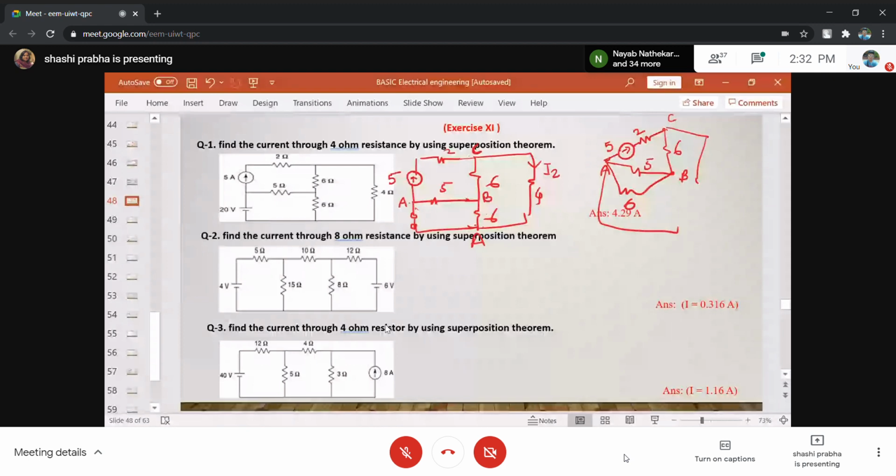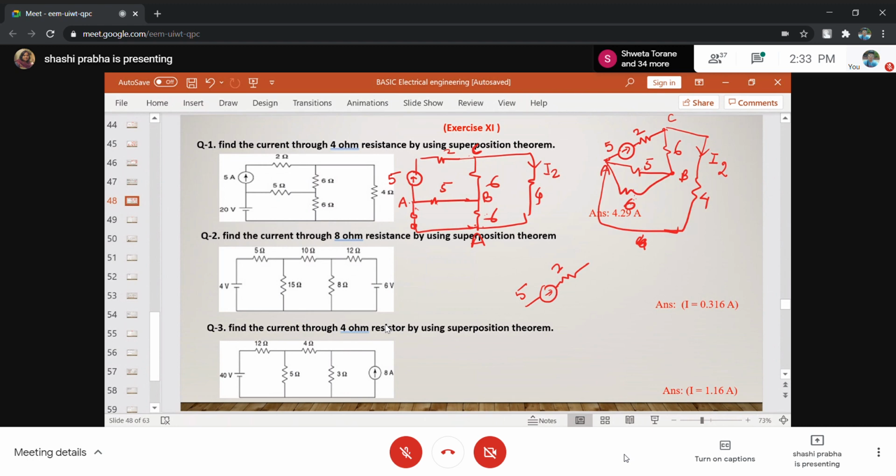This is 4, which you have to find this current. Right. This is 4. Now, can you help me in finding? This is 5. This is 2. 5 and 6, can we take it in parallel? Look, 5 and 6 are in parallel.